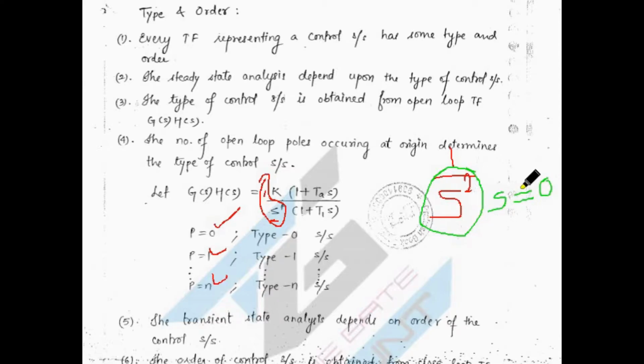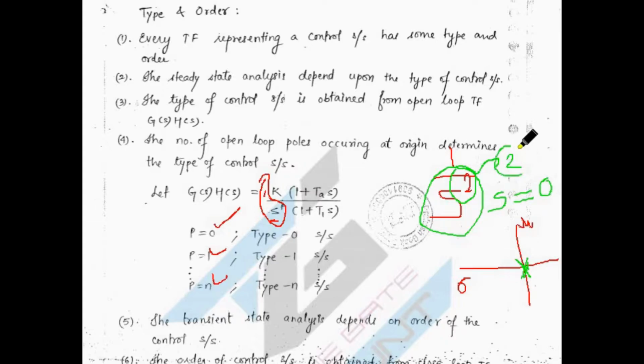So you have two poles at the origin, right? That you have to understand. Suppose I am drawing this s plane, this is the imaginary axis j omega, and this is the real axis sigma, right? So these poles are nothing but at your origin, repeating poles at your origin, right? So type is nothing but that only. If you have one system, then the type of that system is nothing but the number of poles at your origin, right? So for this example, if in case I am taking 2, then the type of system is equal to 2,